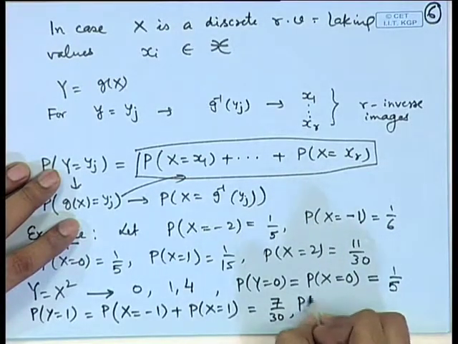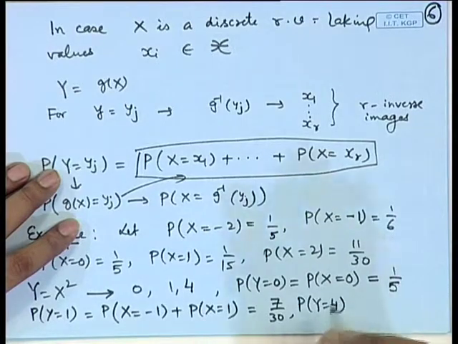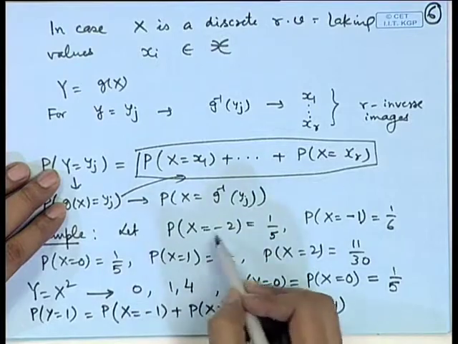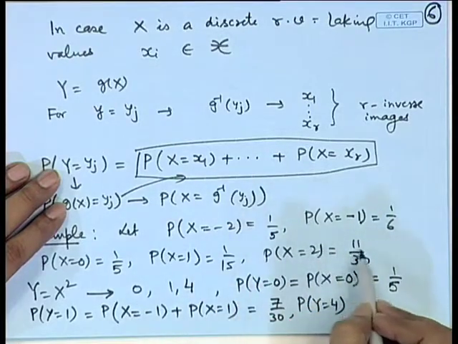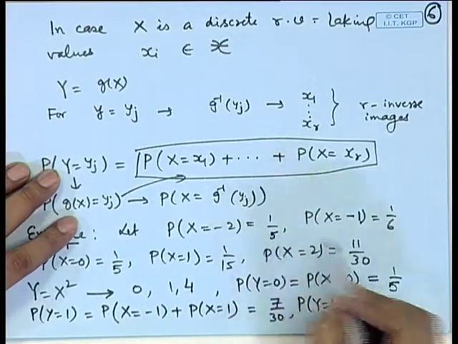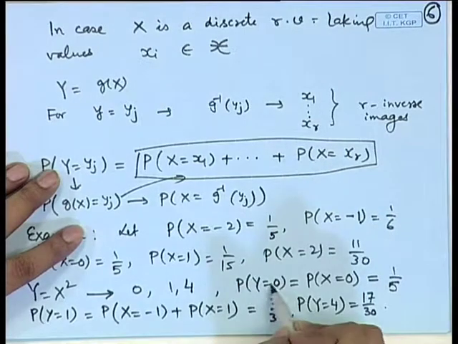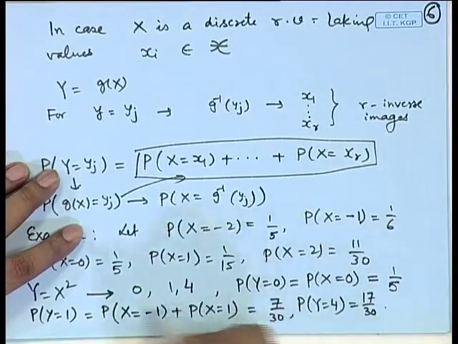In a similar way, probability Y = 4 is probability of X = minus 2 plus probability of X = 2. So, we add 1 by 5 and 11 by 30, which leads to 17 by 30. So, the probability distribution of Y is described by probability Y = 0, probability Y = 1 and probability Y = 4.